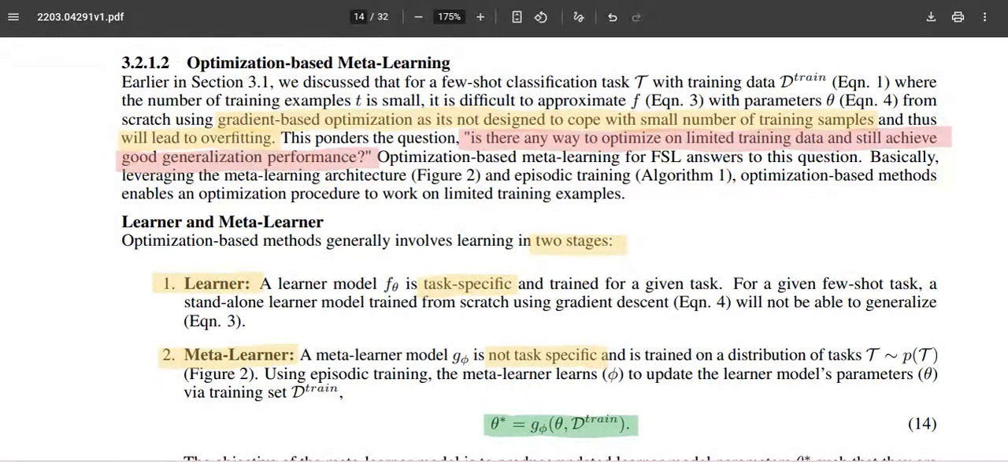Hi all. In the last video, we saw metric-based meta-learning for solving few-shot classification problems. So in this video, we will see optimization-based meta-learning for solving few-shot classification tasks. To recollect, few-shot learning is about solving problems like classification problems where the data is very scarce, where very little data is available but the number of classes is very large in comparison to the number of samples available